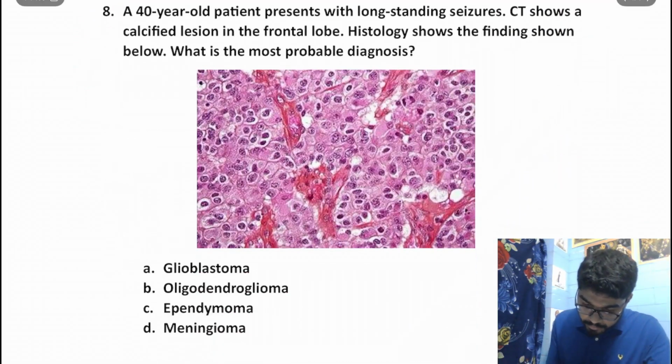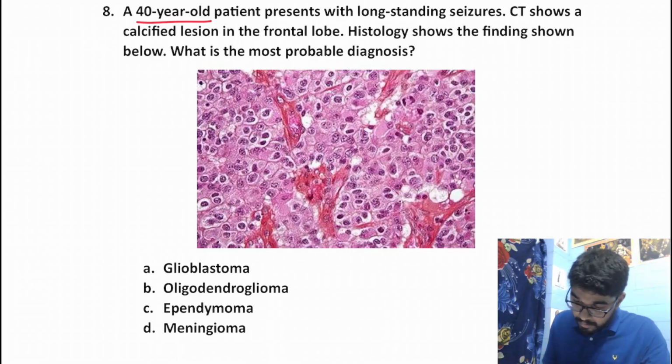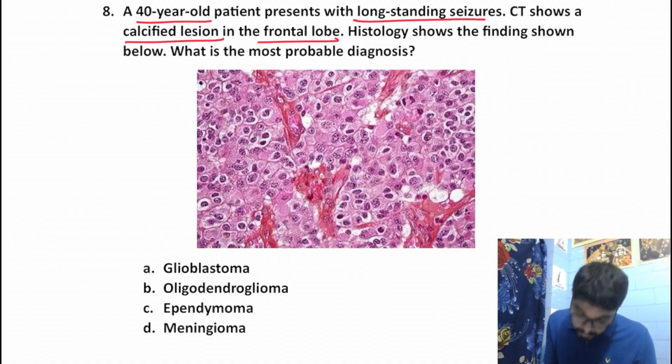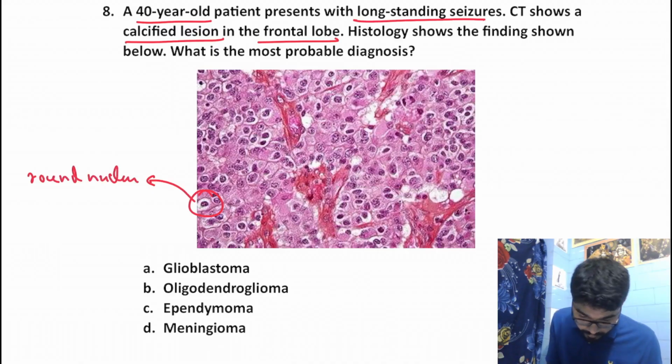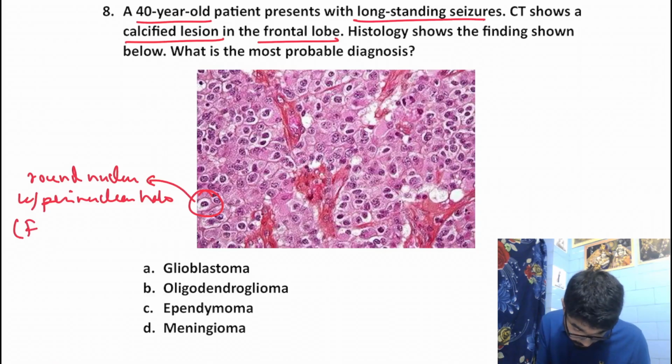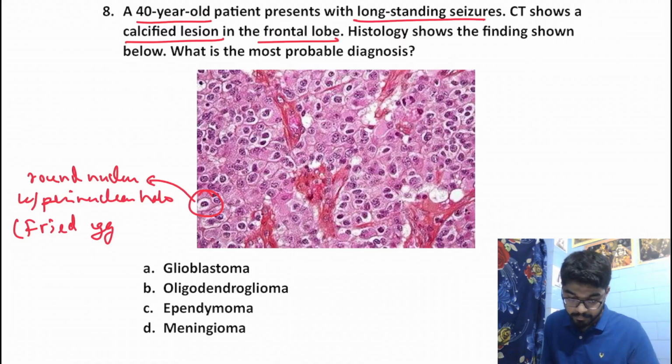A 40-year-old patient presents with long-standing seizures. CT shows a calcified lesion in the frontal lobe, and histopathology is shown below. What is the most probable diagnosis? You can very well appreciate these cells. We get a round nucleus with a perinuclear halo, and this is suggestive of a fried egg appearance.